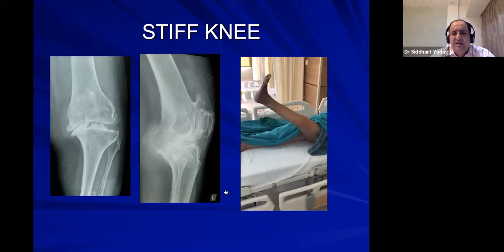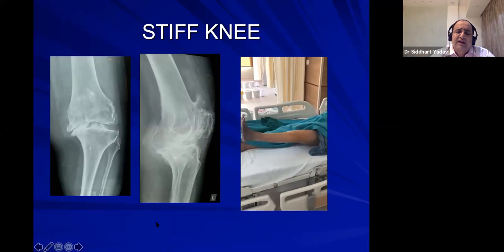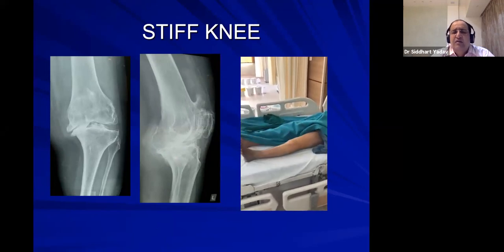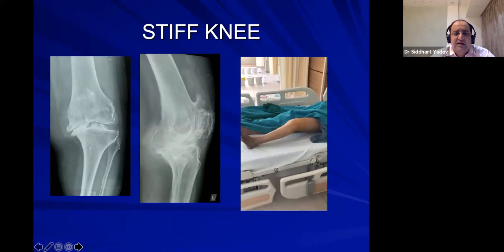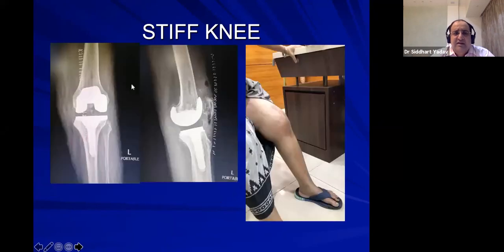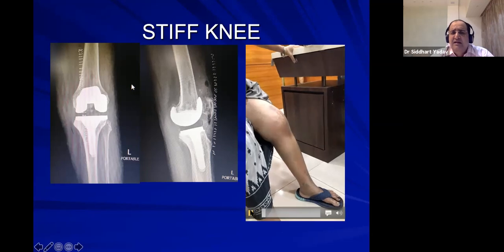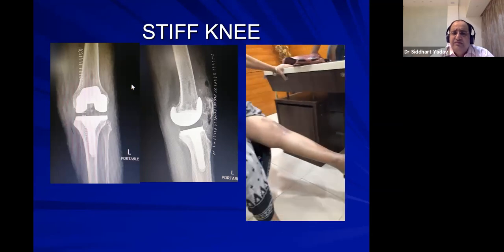In those cases, you must know how to do the extensile approach, like a quadriceps snip, and we also have to be prepared for any eventuality, like if required, tibial tuberosity osteotomy. Most of the time, quadriceps snip is sufficient, but in these cases you have to plan carefully. This is a post-op X-ray, alignment is good. All the osteophytes have been removed, and she got a little better movement than what she had.